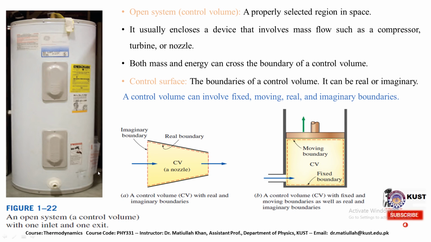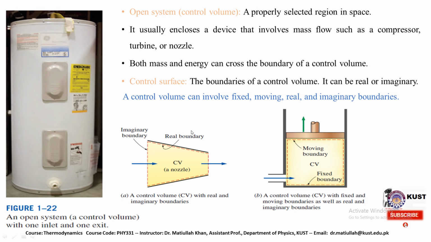We have some examples here. An open system or a control volume with one inlet and one exit. So we have this system that is actually the open system. Here we have another example of a control volume, CV, with real and imaginary boundaries.